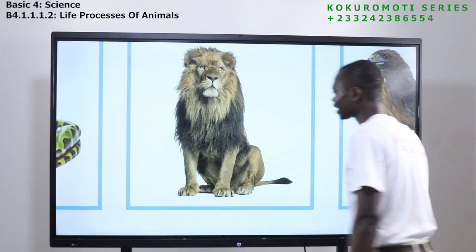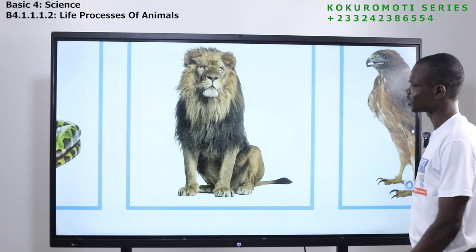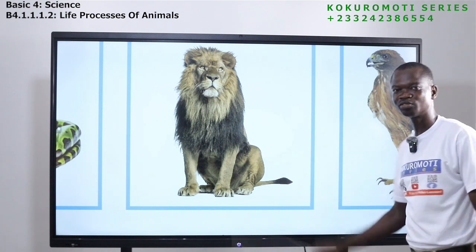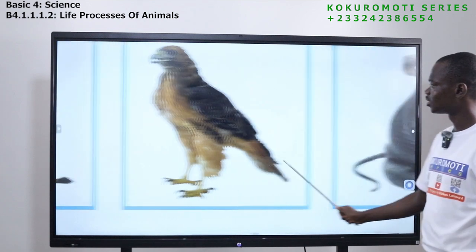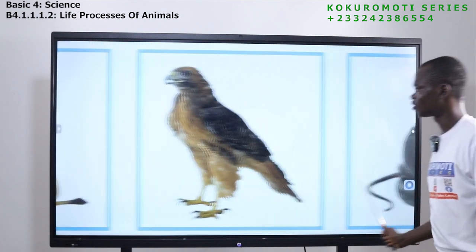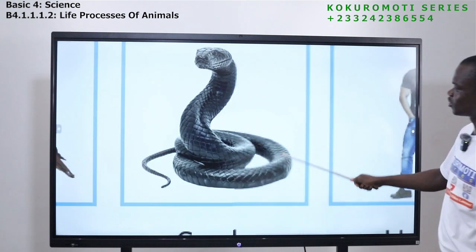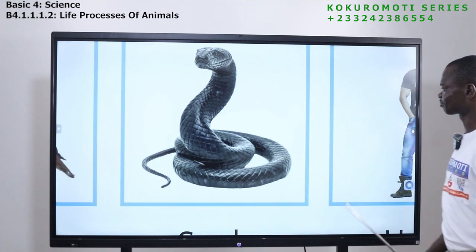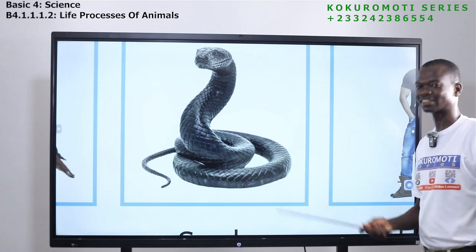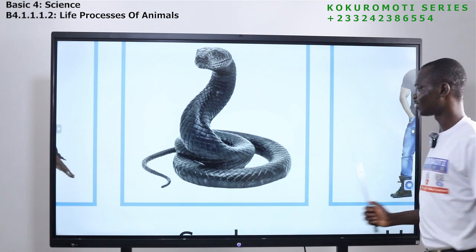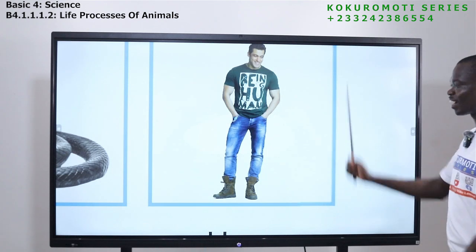It has a big head and a very small waist. Have you seen a lion? Animals like this also move to search for food. Have you seen this? This is a hawk. Once upon a time, hawk and hen were very good friends. They lived together. This animal slithers. It doesn't crawl, it slithers. Okay. Have you seen another animal here?